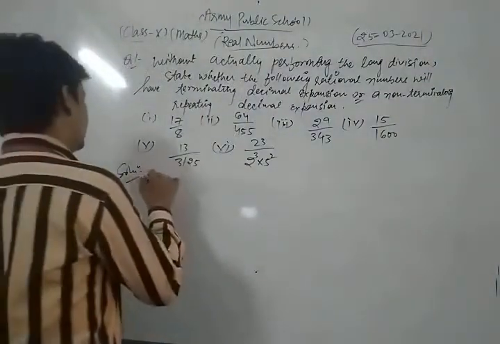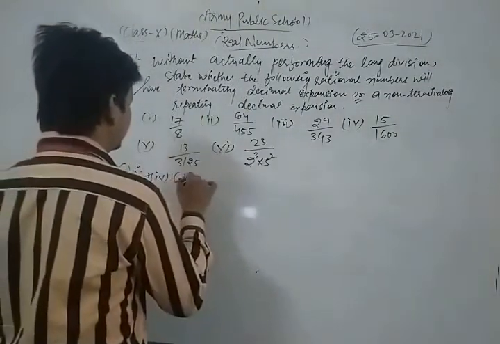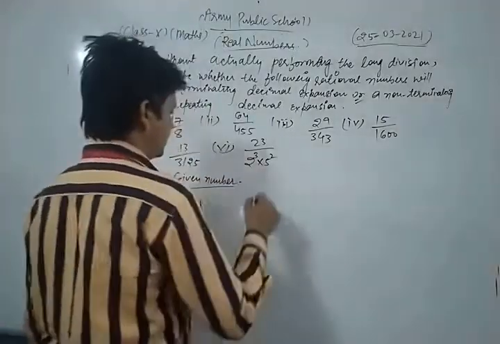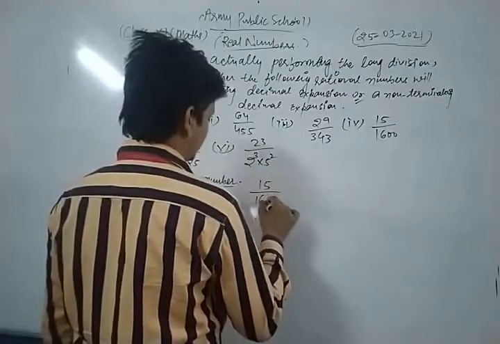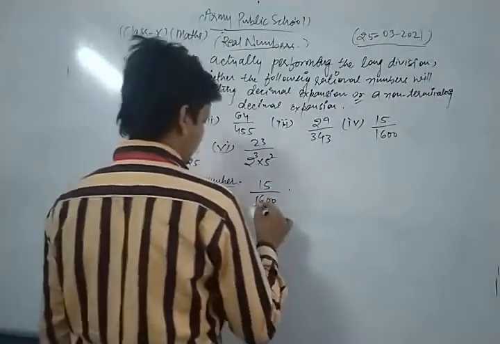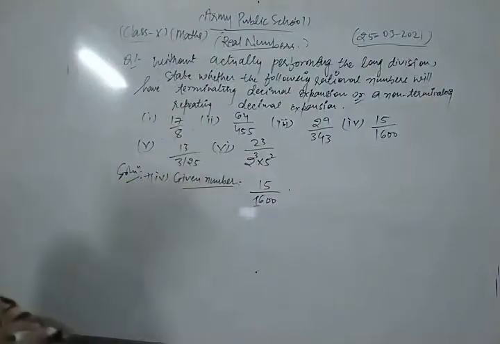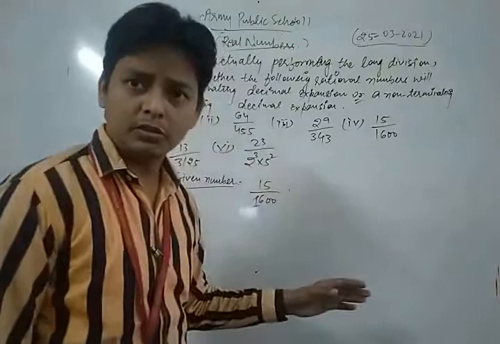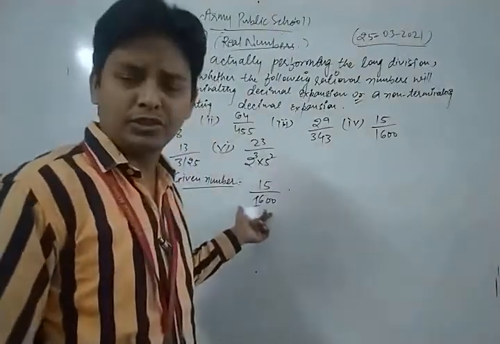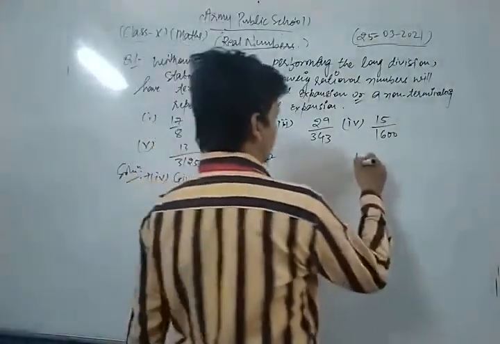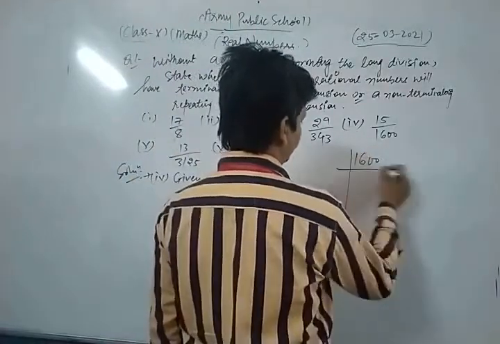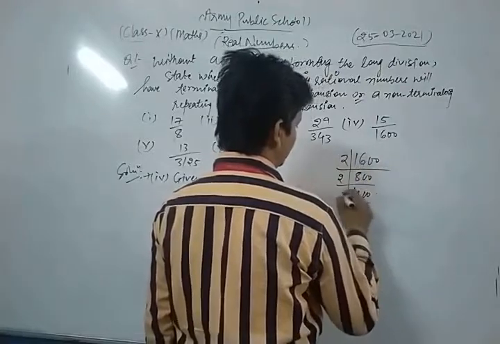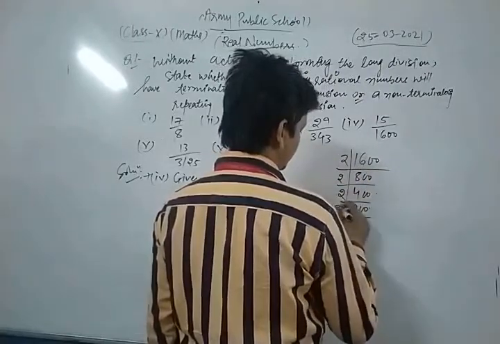Now we take and solve the fourth part. First of all, we write the given number, which is 15 upon 1600. Now, first of all, we apply the same process: we do the prime factorization of the denominator of the given number. Let's see. So 1600, divided by 2 is 800, then again 2 is 400, then 2 is 200, then 2, this is 100.